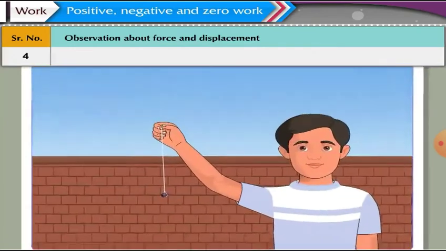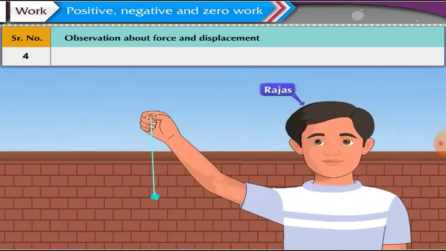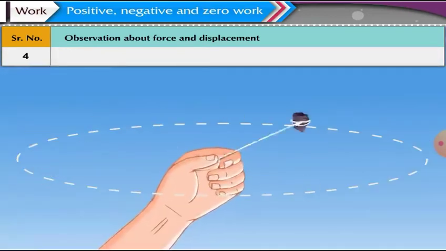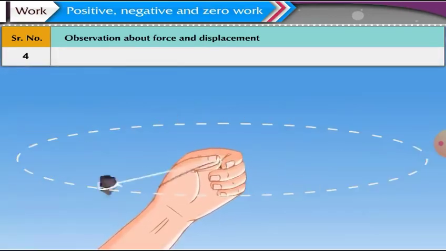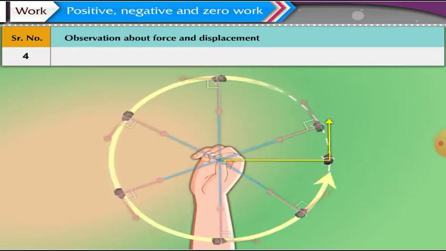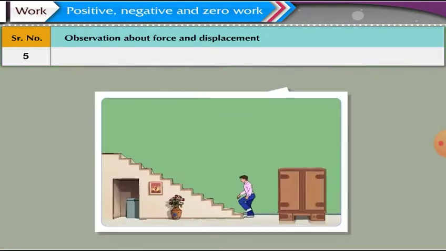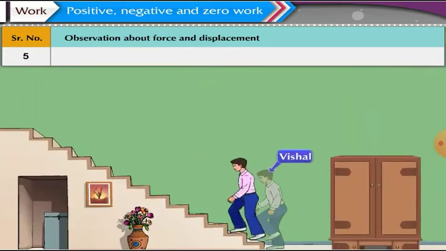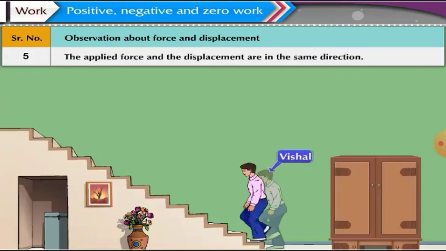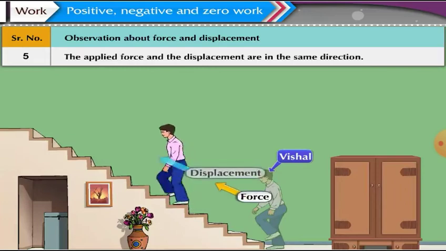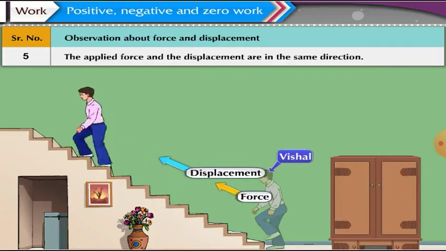In the next case, Rajas has tied a stone to one end of a string and is swinging it round and round by the other end of the string. At each point of the circular path taken by the stone, the displacement and the applied force are perpendicular to each other. In the next case, Vishal is walking up the staircase. Here, the applied force and the displacement are in the same direction.